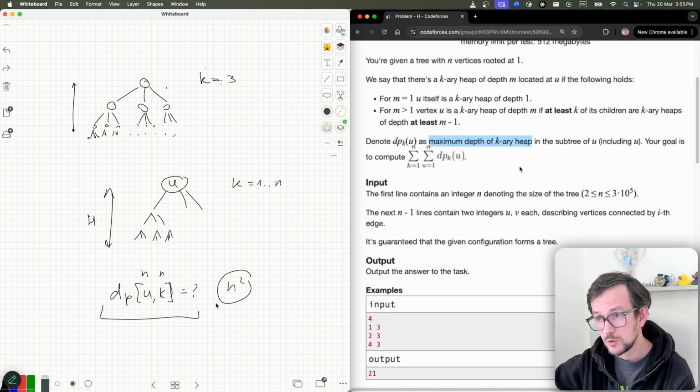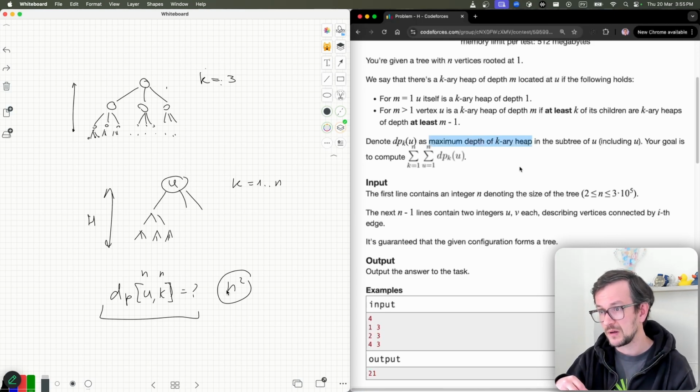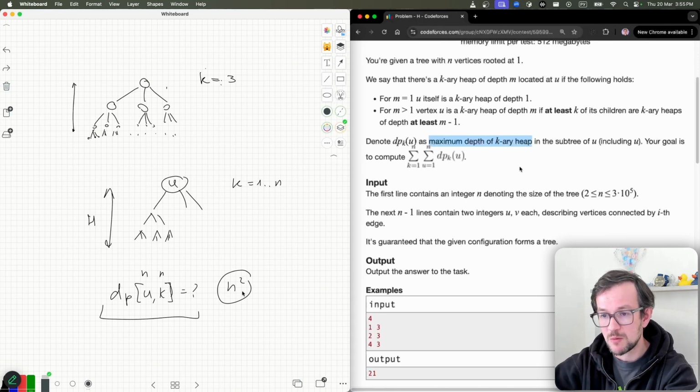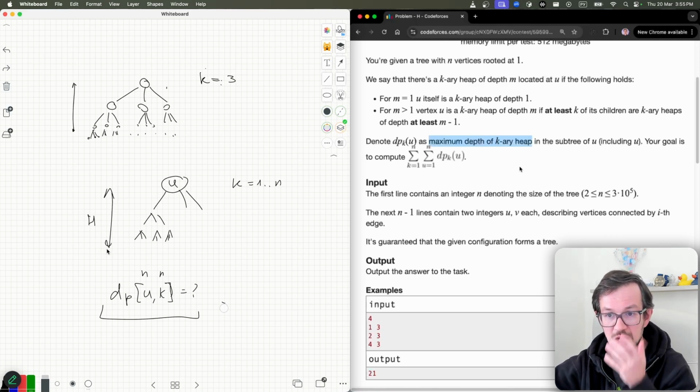The trick we will use is like this. Let's find something small. You calculate the sum of some values. This value is the height of some balanced tree, and the height of a balanced tree is usually small.